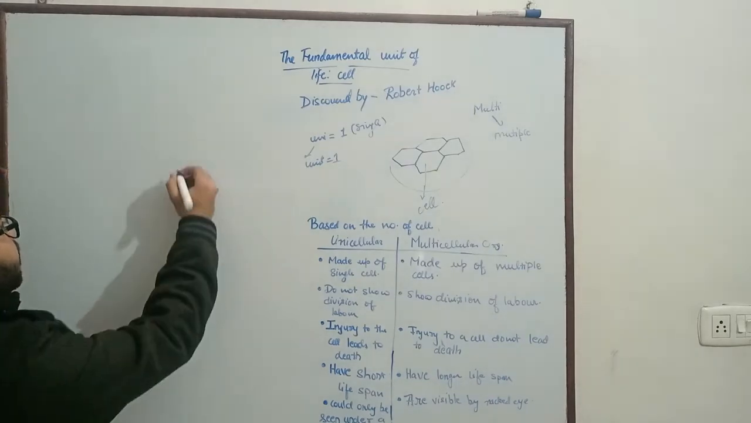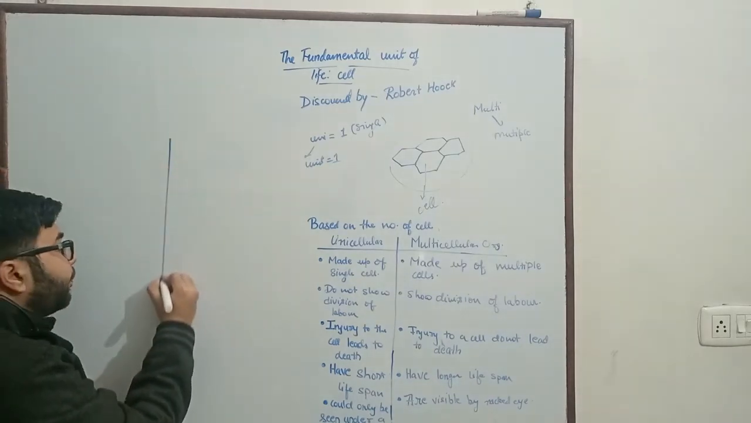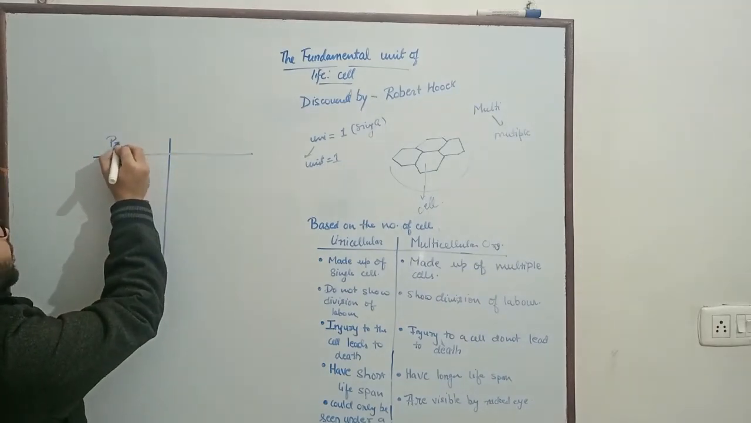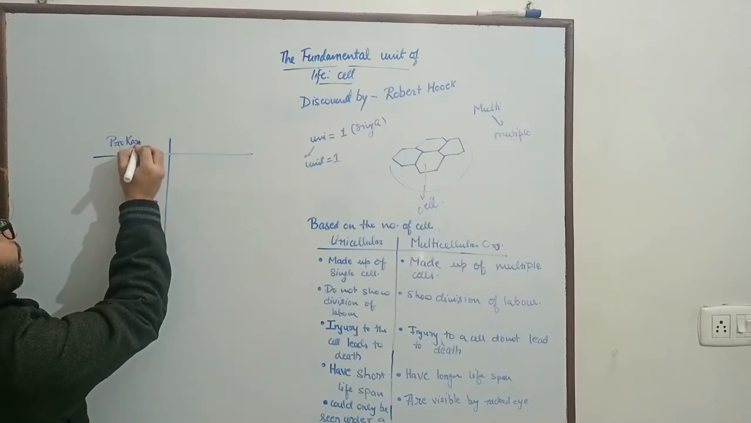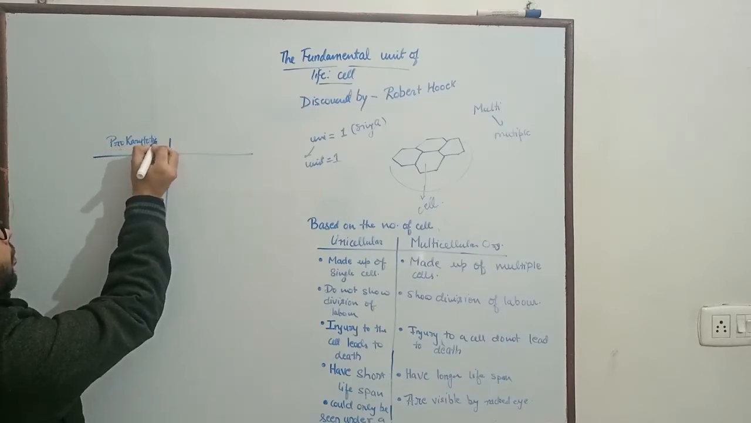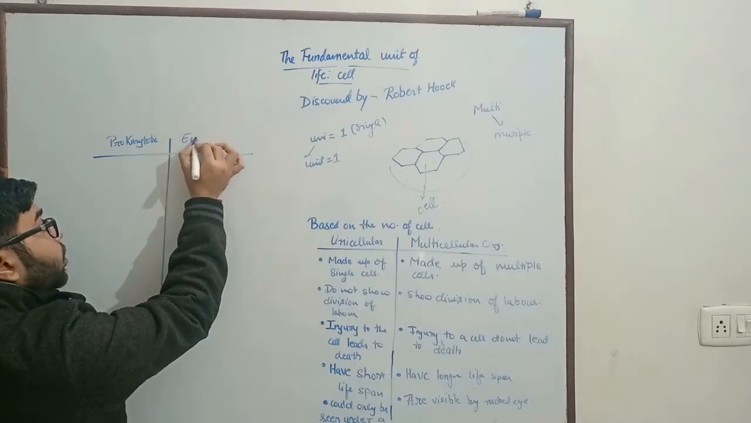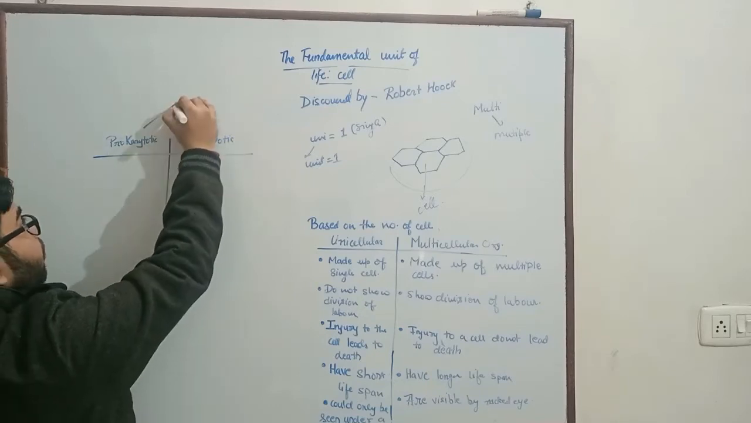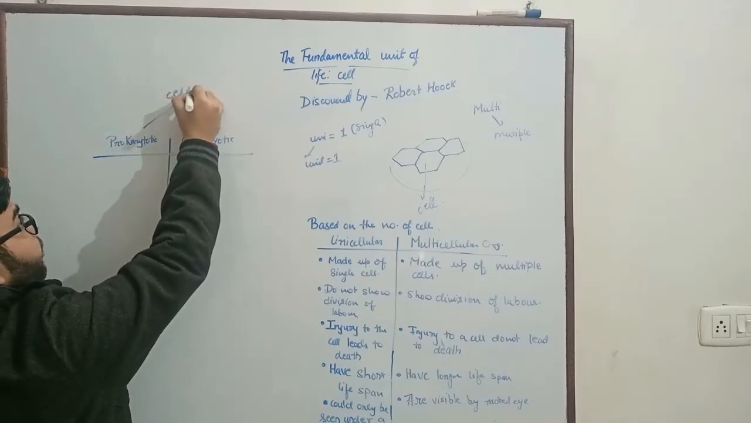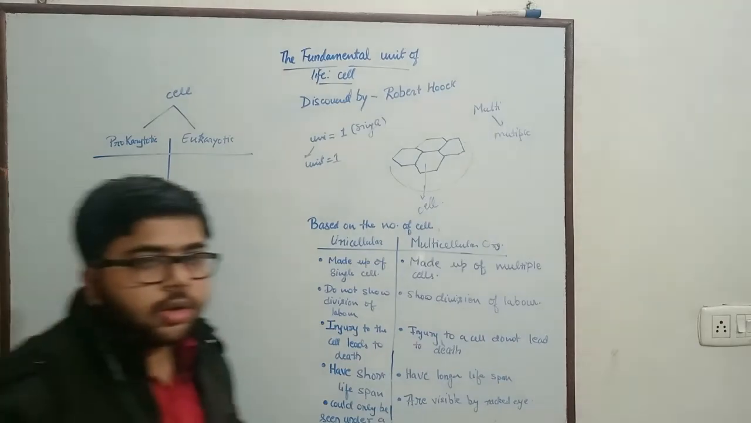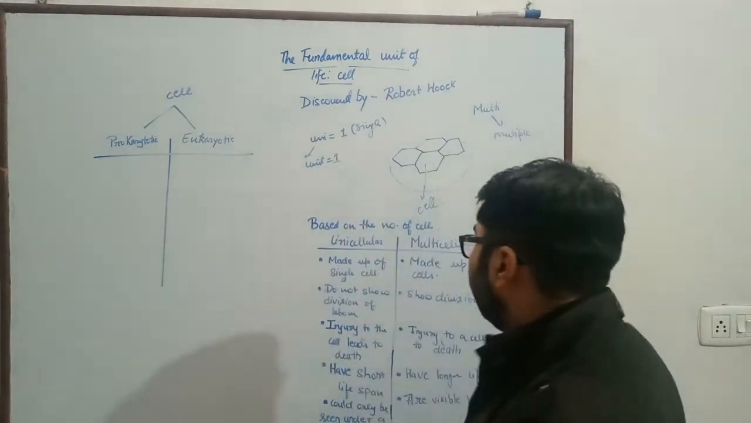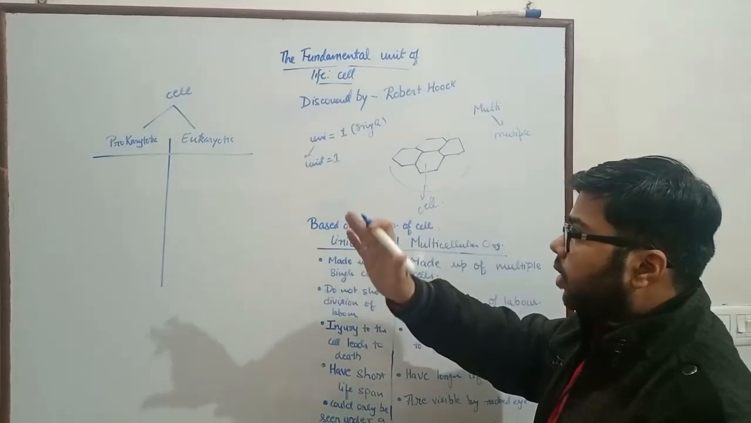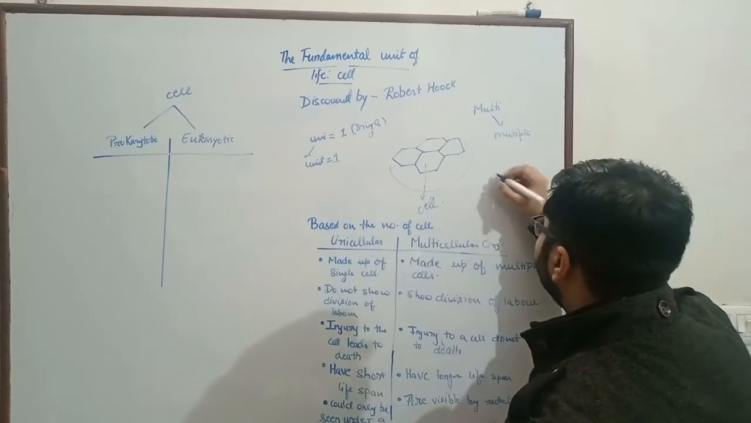Now, a cell could be prokaryotic or eukaryotic. Let me first break these terms down for you, then we'll go to the differences between prokaryotic and eukaryotic cells.